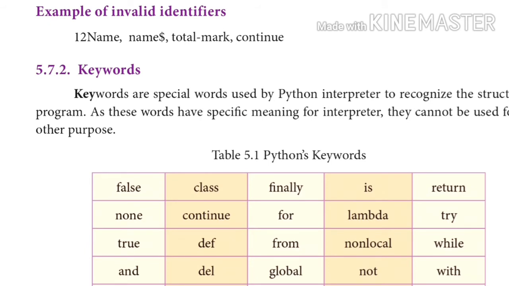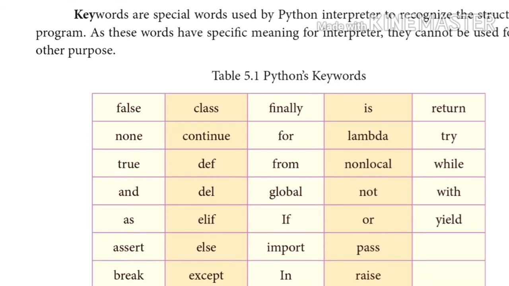Now the second type of token, keywords. Keywords are the special words used by the Python interpreter to recognize the structure of the program. Here is a list of keywords displayed in a table.